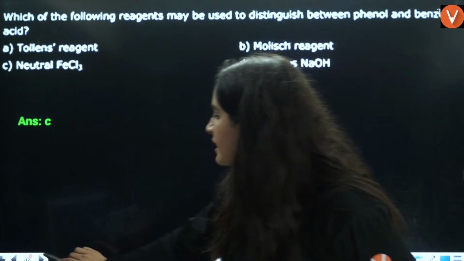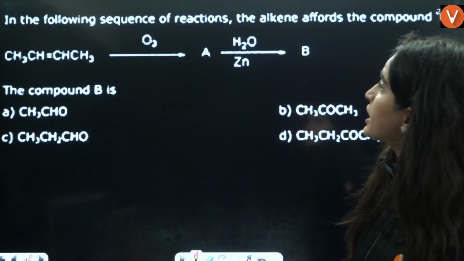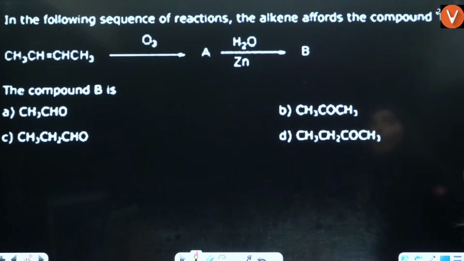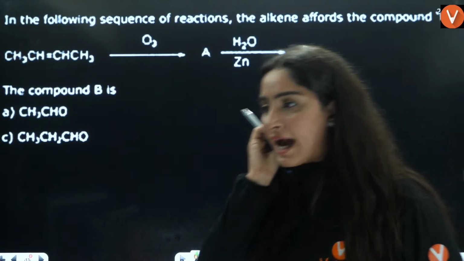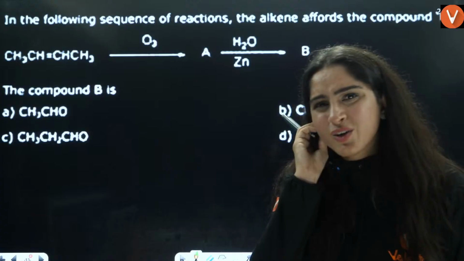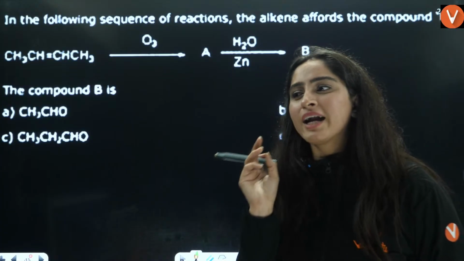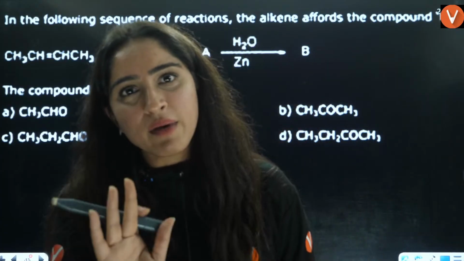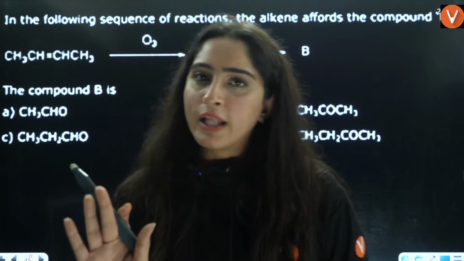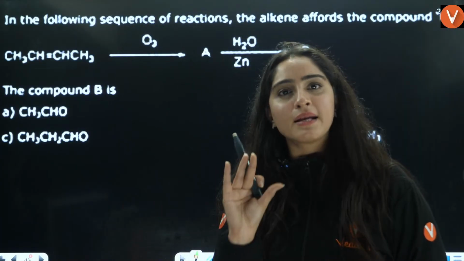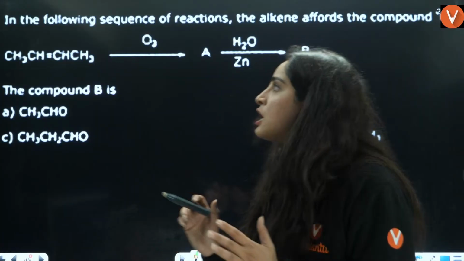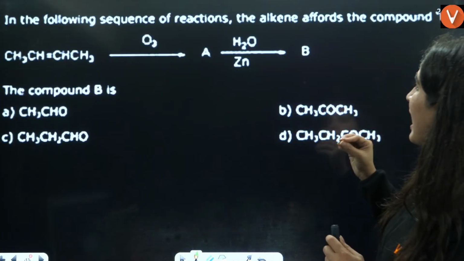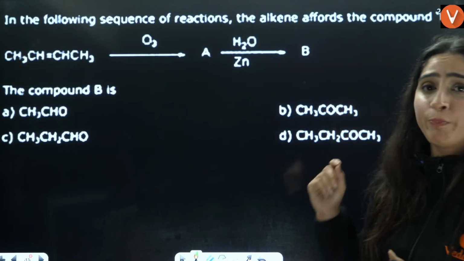Next is, in the following sequence of reactions, the alkene affords the compound B. Okay, so in this sequence of reactions, don't get scared, yaar. Because same kind of questions are repeated. Don't worry about that. Right? We can see that in JEE Mains as well. Same kind of questions are repeated again and again. So now it is, in the following sequence of reactions, the alkene affords the compound B.